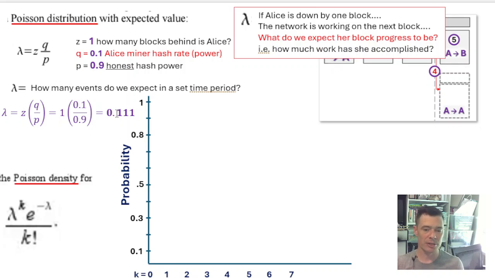Or another way to look at this is, let's just say the set time period was 10 blocks. If we've done 10 blocks in the network, we would expect Alice to have done about one of those, because she's got 10% of the power. So that's a way to think about this number. What's her rate of progress relative to the network? This is her average rate of progress.